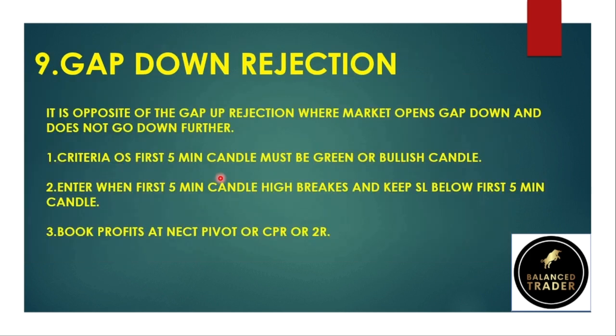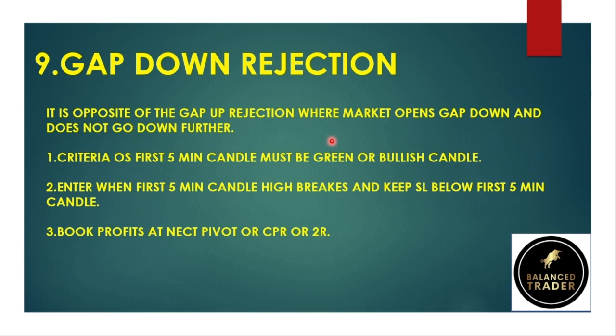The next one is the gap down rejection. It is the opposite of the gap up rejection. It can be a morning star, evening star kind of setup, but in morning star and evening star, it breaks the previous day high or the previous day low. In gap up and gap down, it may not happen. It can be a pivot, the previous day high or low, or institutional zones, whatever it may be. Gap up and gap down happen every time. Morning star and evening star happen according to the previous day low or previous day high. This is the big difference between gap up and gap down rejection and the morning star and evening star patterns. So the last pattern is gap down rejection.